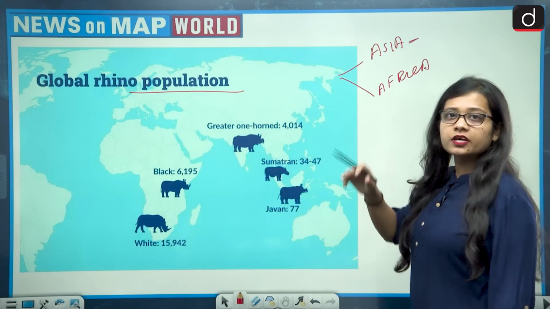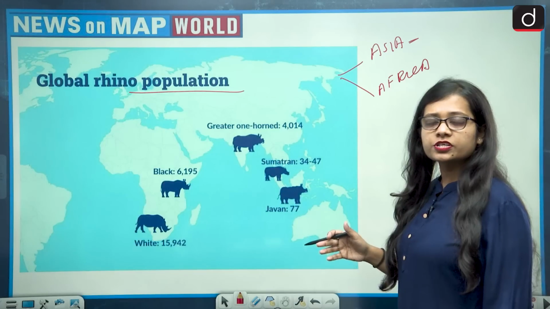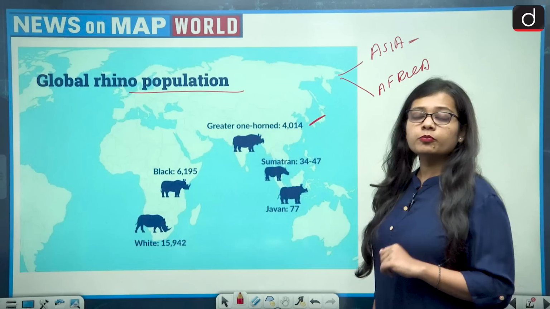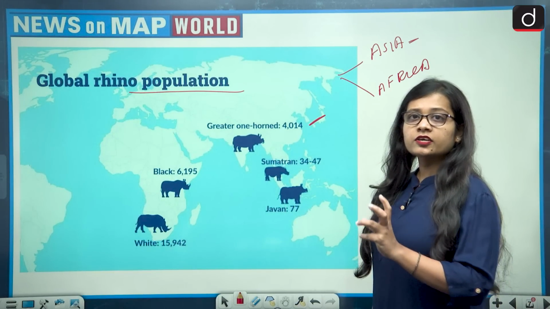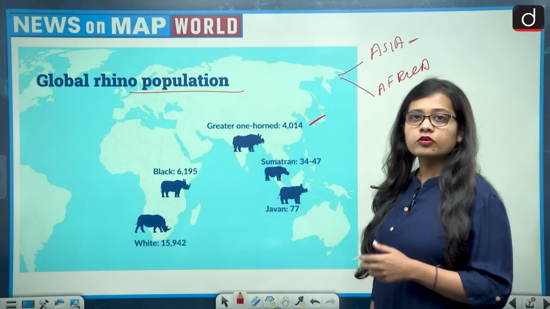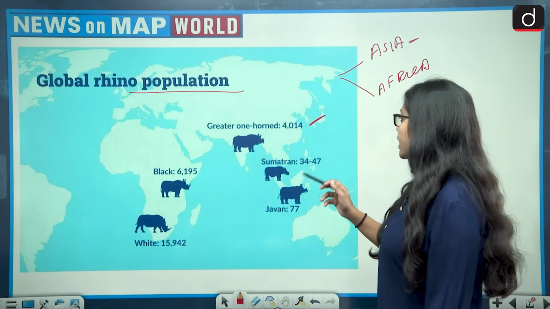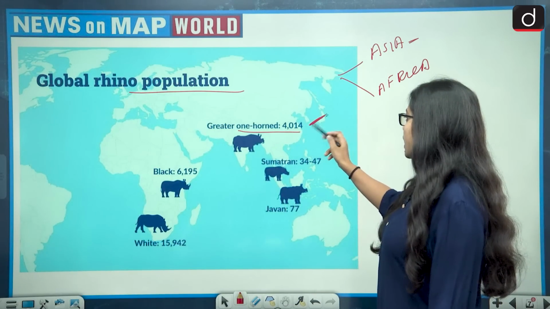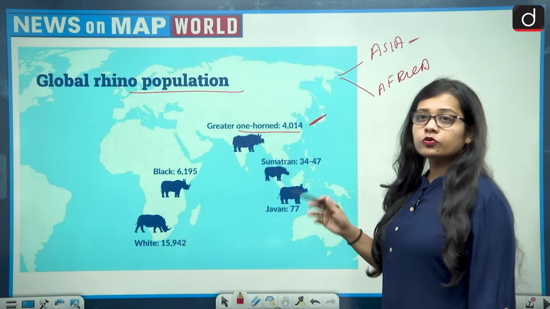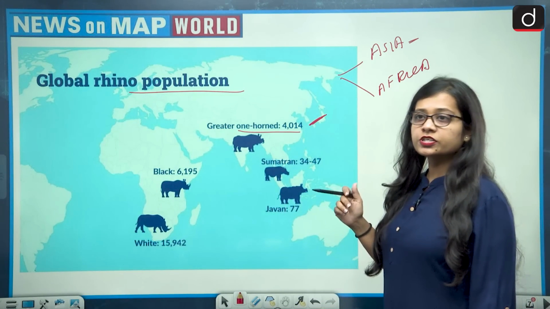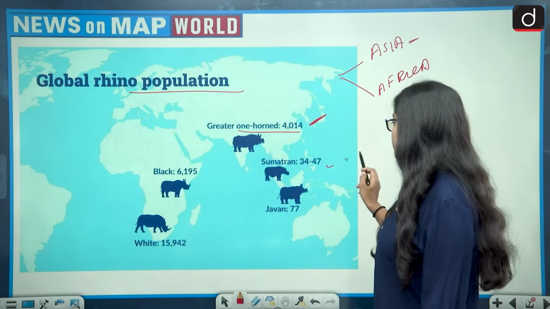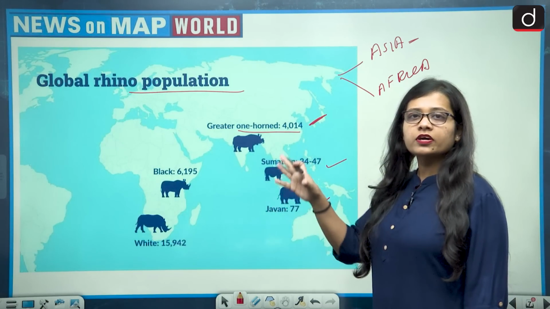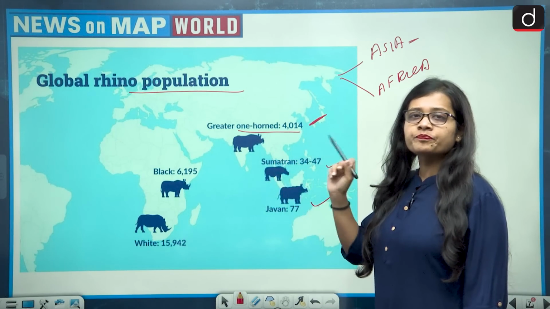In Asia, it is the region of South Asia, that is India, and Southeast Asia, that is Indonesia. If we talk about India, then the majority of the rhino population in India is in the northeastern states, especially in the state of Assam and surrounding areas. We have the one-horned rhino in India and the population is considered to be around 4,000. Then among other species in Southeast Asian countries, in Indonesia there are the Sumatra rhinos and the Java rhinos, and their size is comparatively small as compared to the Indian rhinos.